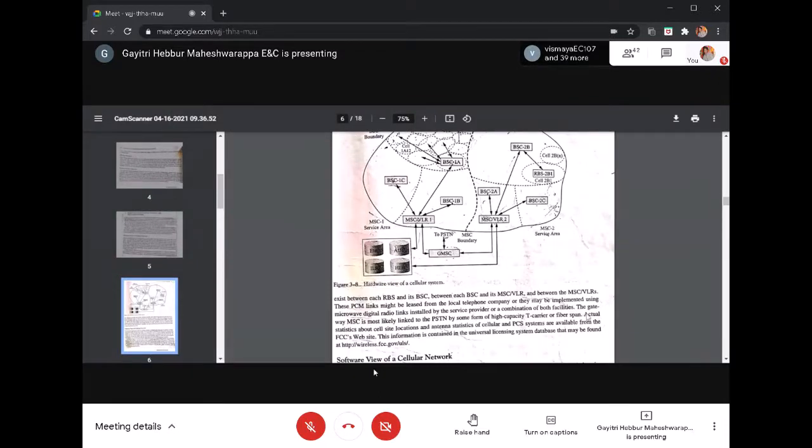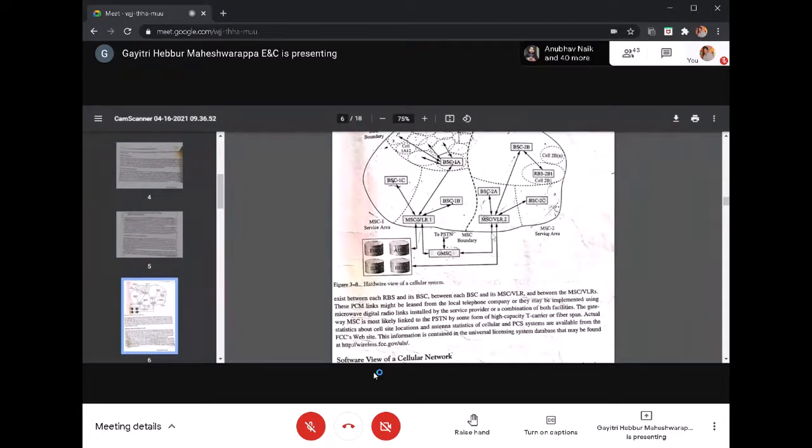So that is what he has explained. The gateway MSC is most likely linked to the PSTN by some form of high capacity T carrier or fiber span, that is SONET based fiber optic cables. In the last class I told you its data rate is greater than 100 Mbps. Okay, the data to the PSTN or from the PSTN.